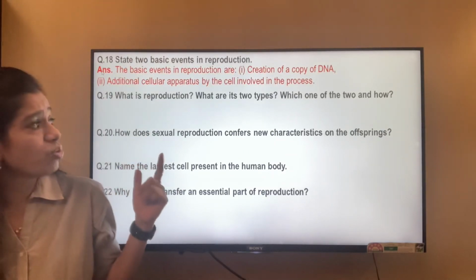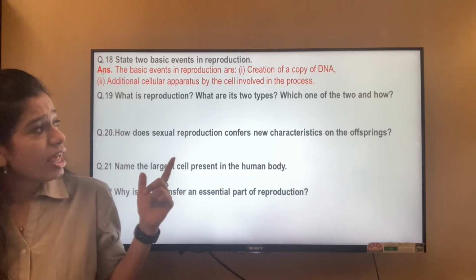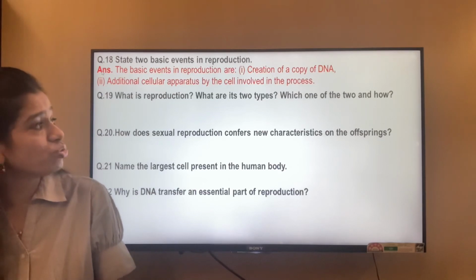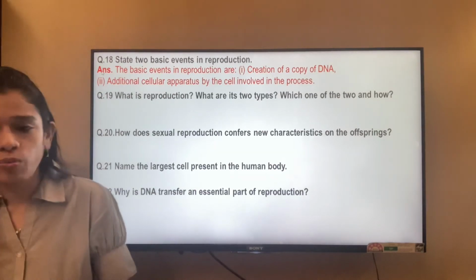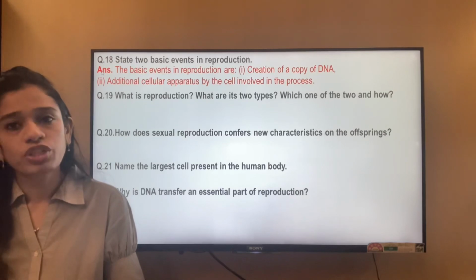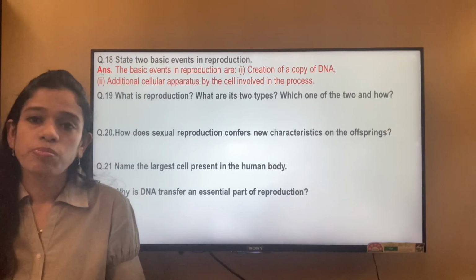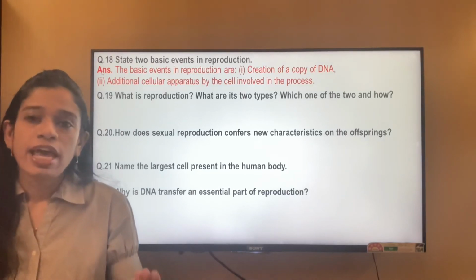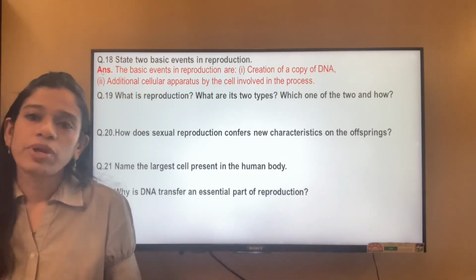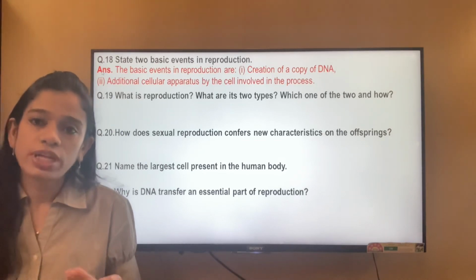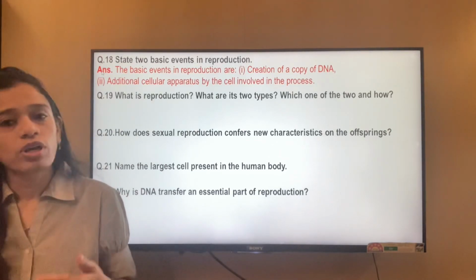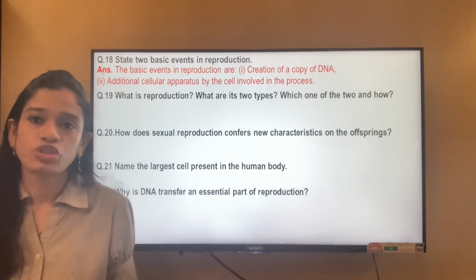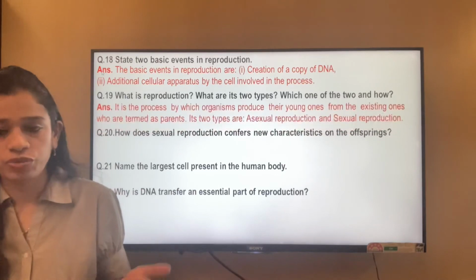What is reproduction and what are its two types? What is reproduction? Reproduction is the process by which the parents give rise to the young ones, and through development it brings about a new generation. And what are the two types? The two types of reproduction are asexual reproduction and the sexual mode of reproduction.